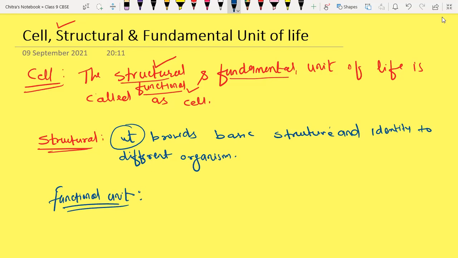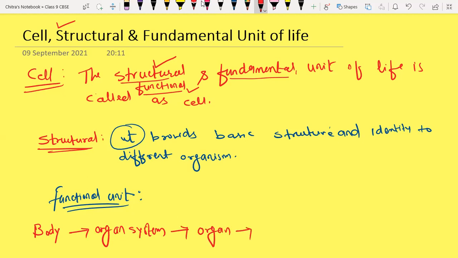So we have different organs. We know the hierarchy of the different parts of the body. The human body, or any body of an organism, is formed by organ systems, and organ systems are formed by organs.